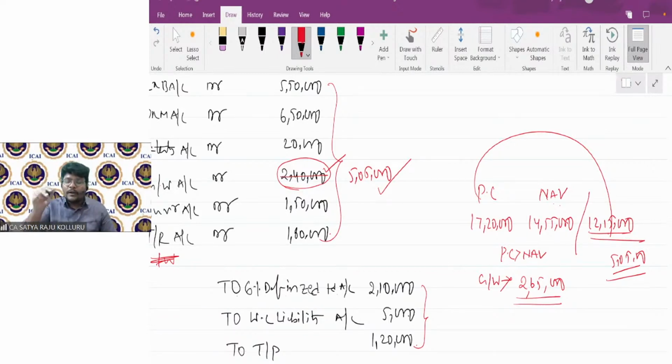Without incorporating the goodwill acquired from the selling company, if you compare PC with NAV, the difference you get as goodwill or capital reserve will automatically include that goodwill portion. To avoid double counting, you can just work it out a single time.